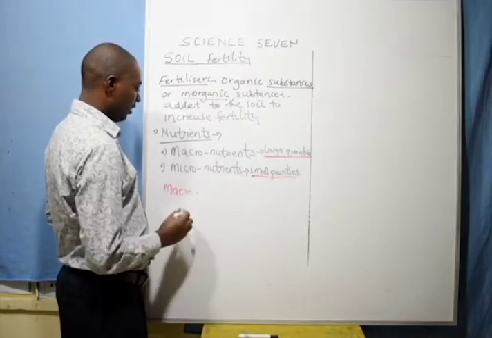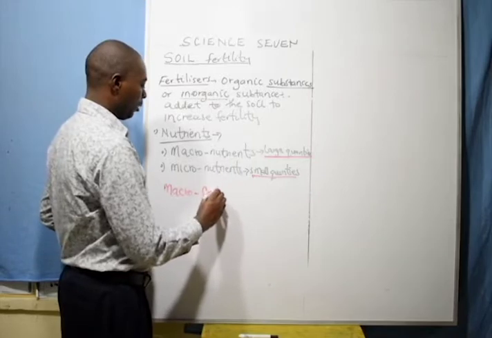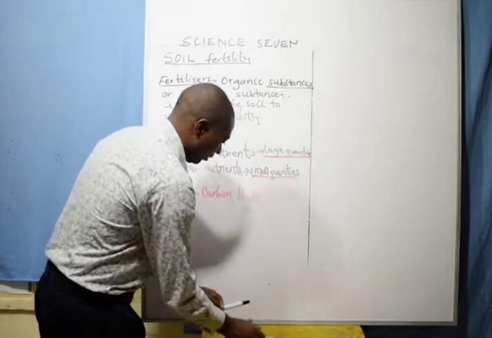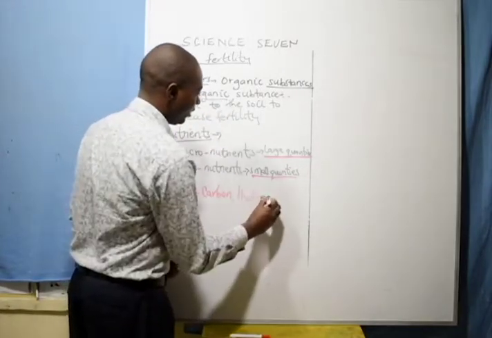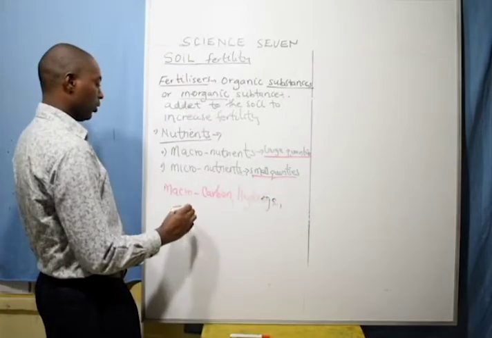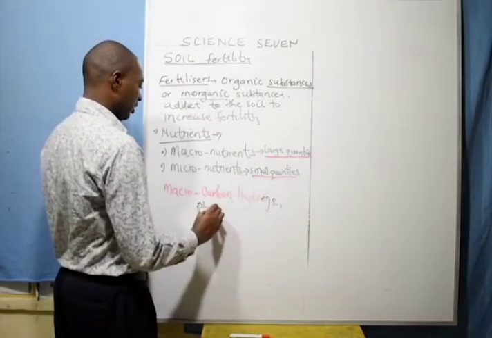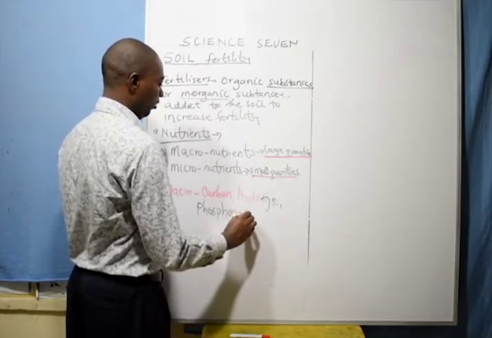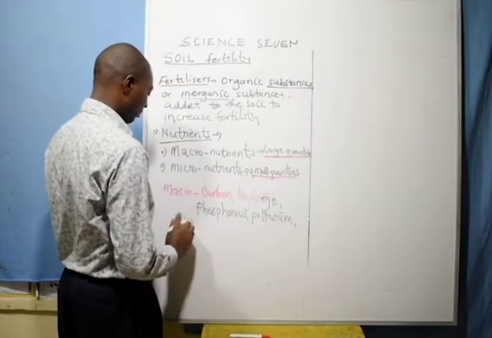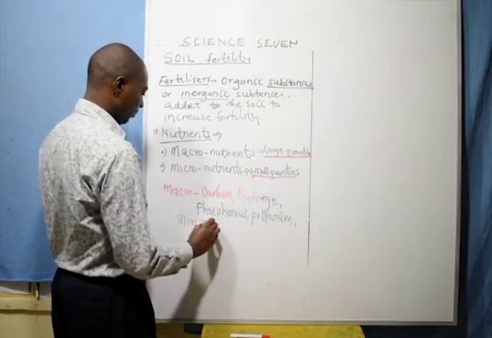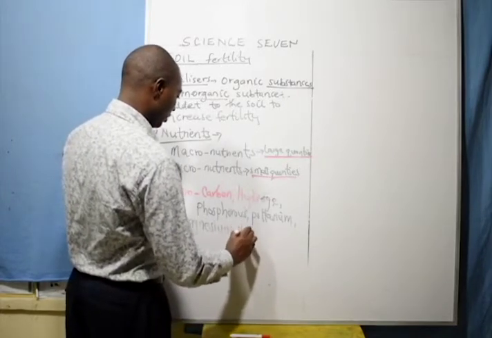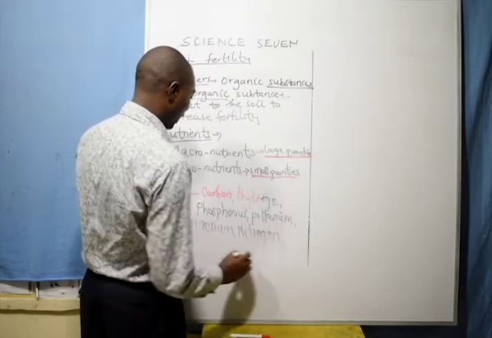I can mention a few of the macronutrients. If I was to list them, we have carbon, hydrogen, phosphorus, potassium, magnesium, nitrogen, and oxygen.